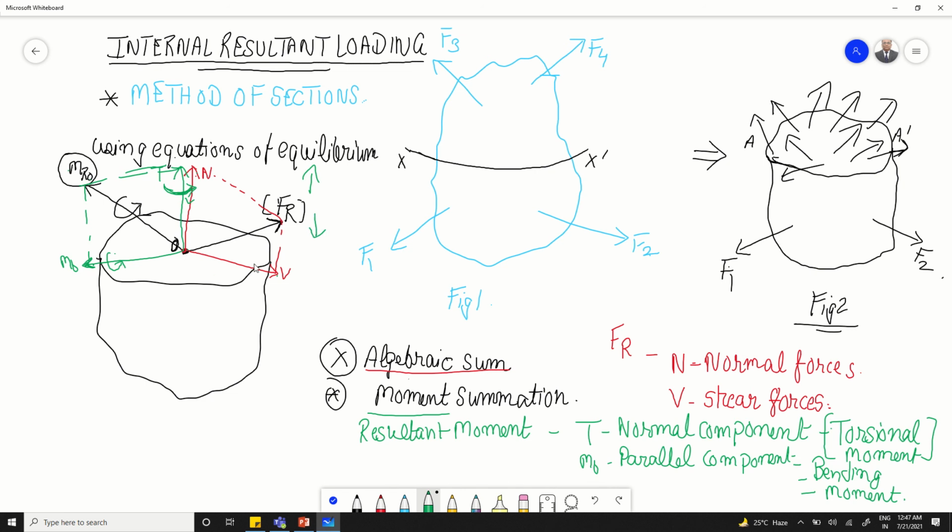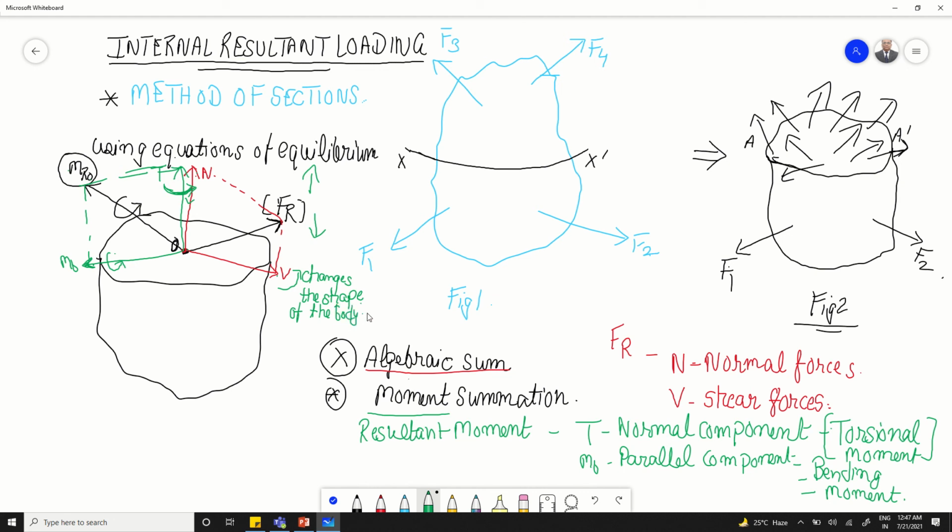Now the shear force changes the shape of a body. So please remember all these concepts, and from these concepts the concept of stresses will be developed.